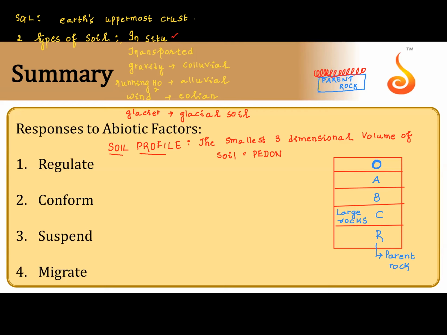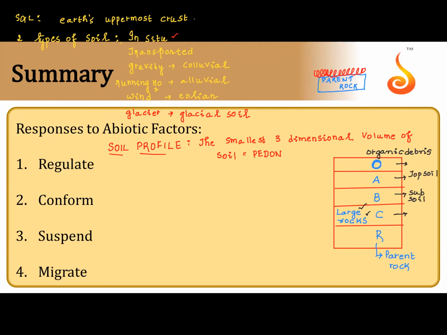So O is the zero layer. It has organic debris, uncomposed or partially composed. A is topsoil. B is subsoil. C is large rocks.